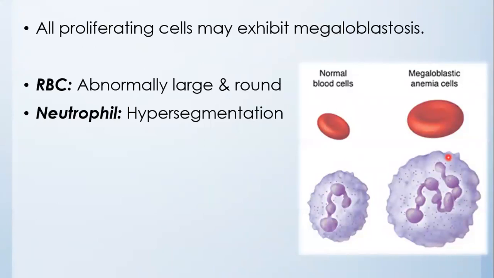In RBC, it is abnormally large and round, large oval shaped. In neutrophil, it is hypersegmentation.